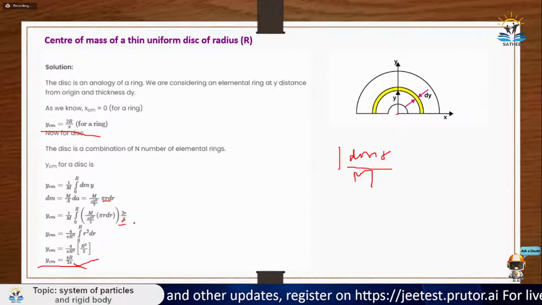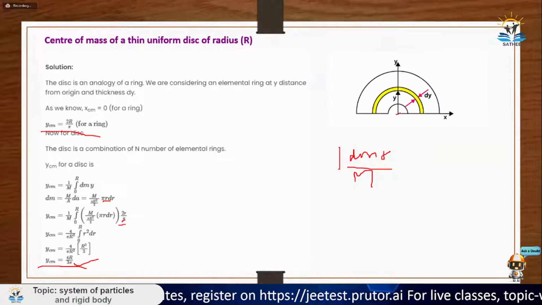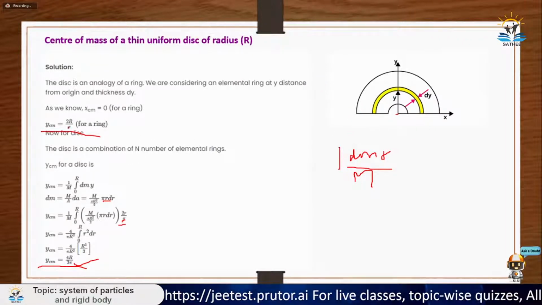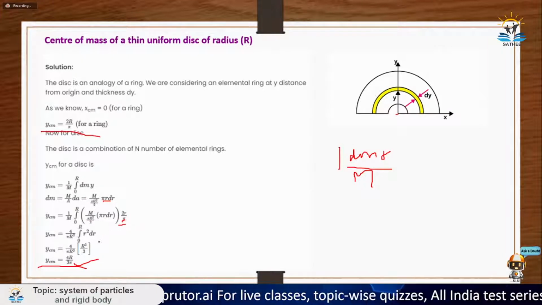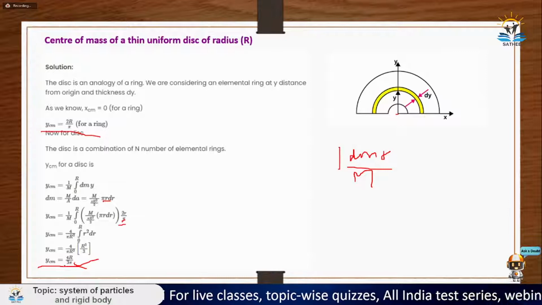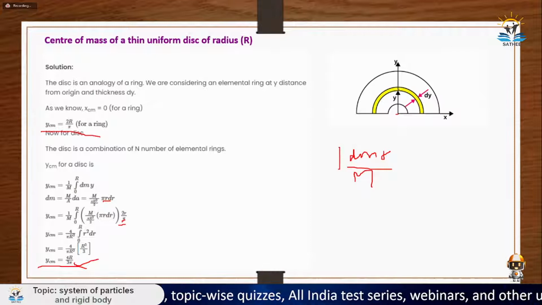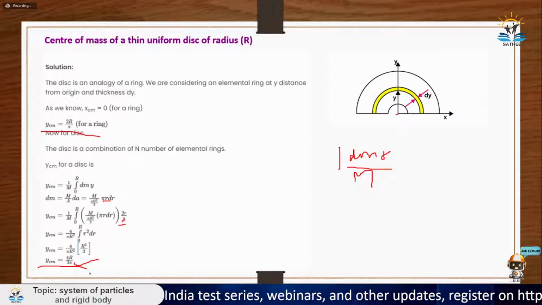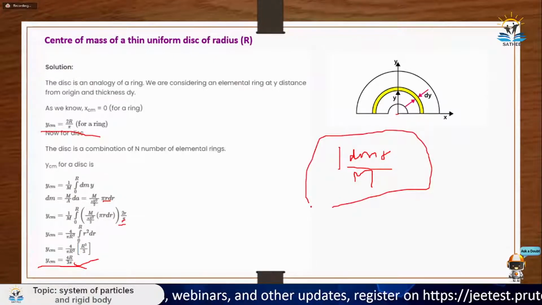But if you need to calculate for ring also, you can calculate using the same concept. There you can just go at x distance and again cut a segment dx, and integrate it for the entire ring. You can easily get 2r by pi. So from there we use it in the disk derivation, and from there we got that center of mass for a disk is at 4r by 3 pi. Similarly, since there is a uniform mass distribution, x center of mass would be zero only, and z center of mass would be zero only. We just need to figure for y, and y is at 4r by 3 pi. Okay, so this way again you just use this formula and calculated the center of mass.